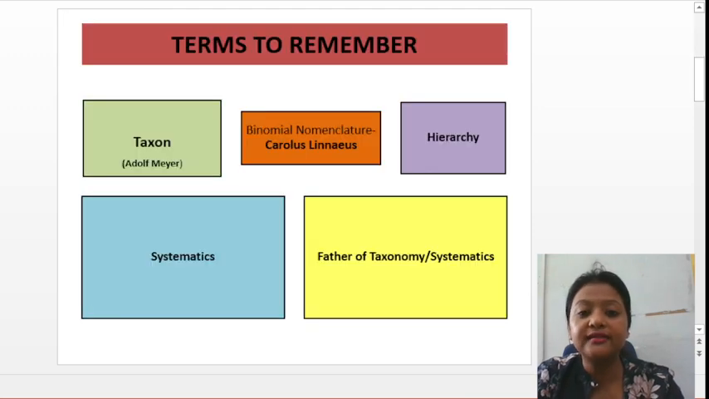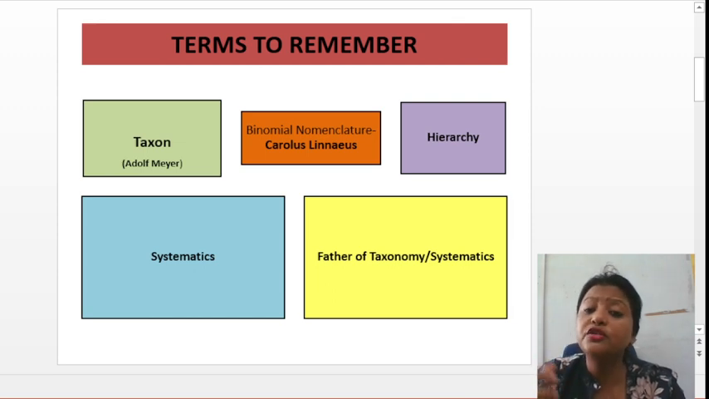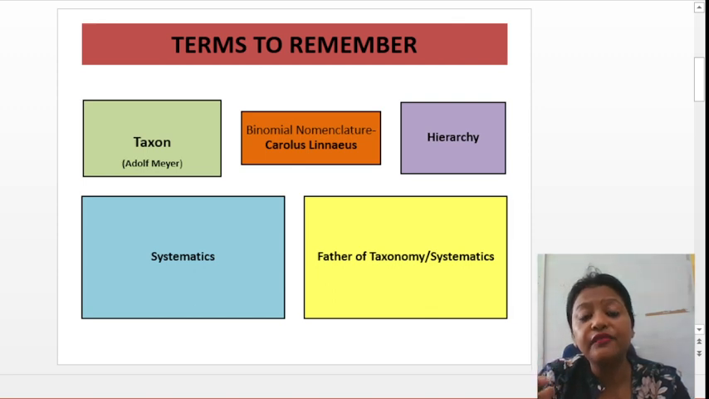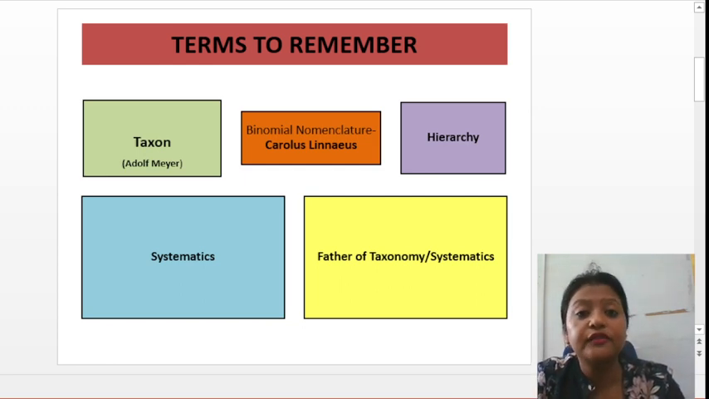Okay, so let's start with the few terms that you must remember while you are studying taxonomy. Very important terms. First is taxon. Taxon are units. Okay, it's the units or groups which you use, which you place in a hierarchy, or which you place while classifying or while you are arranging the different organisms. This term was given by Adolf Mayer, who first named this term as taxon. He used the word taxon for the first time.